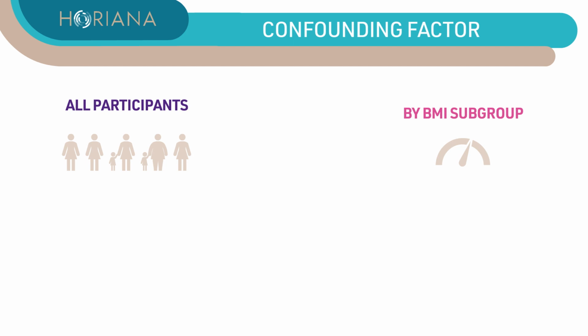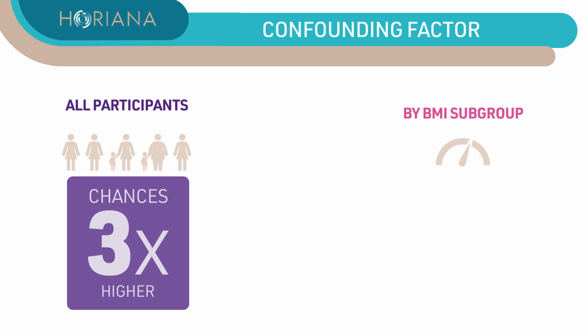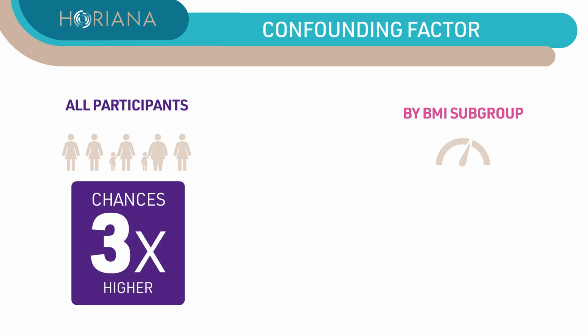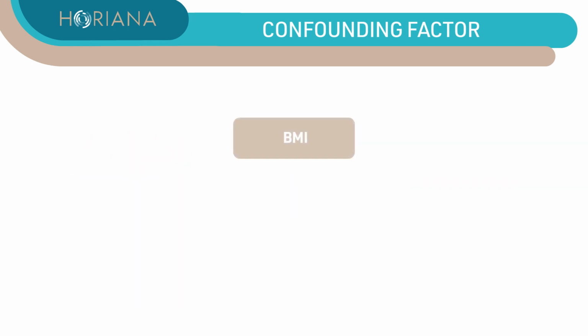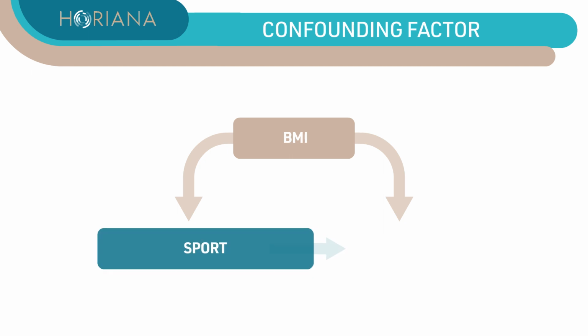So the question is, what is the real effect of sport on the chances of pregnancy? Is it 3 times more likely when you practice sport without looking at the BMI? Or is it twice when you do sport, considering the BMI category? Well, this is what we call the effect of a confounding factor. The BMI came to distort our estimate of the association between regular sports practice and pregnancy, because the groups are not comparable on this factor and it has an impact on the chances of pregnancy in this example.